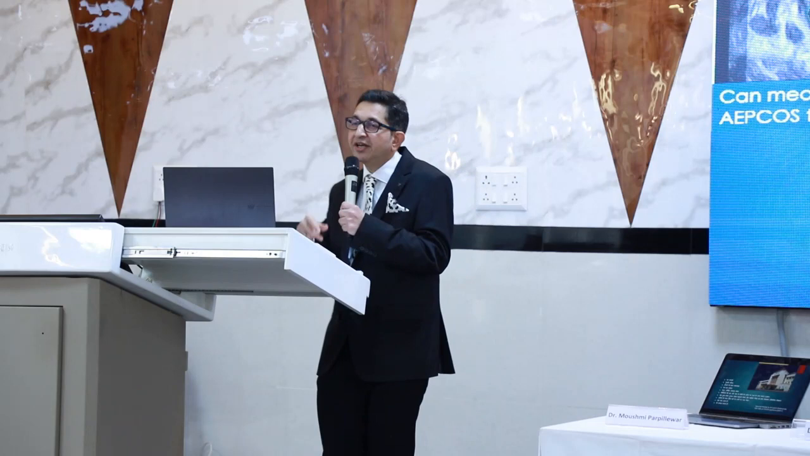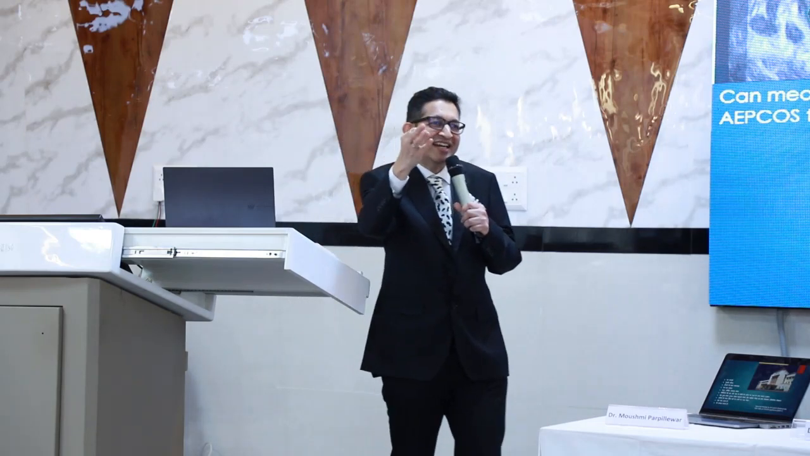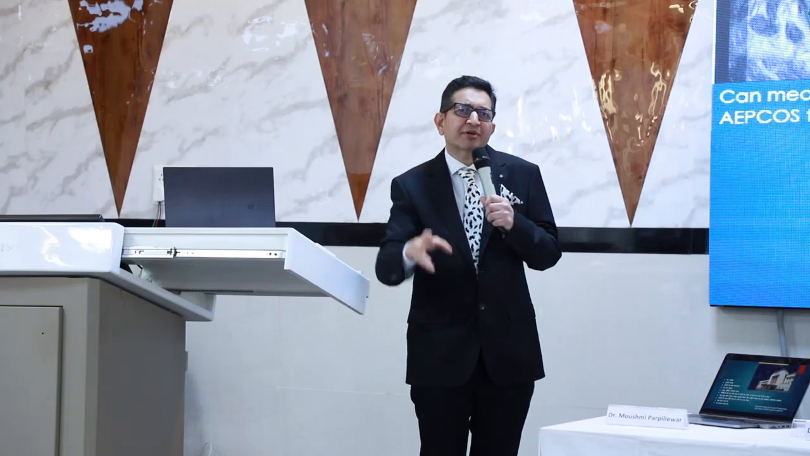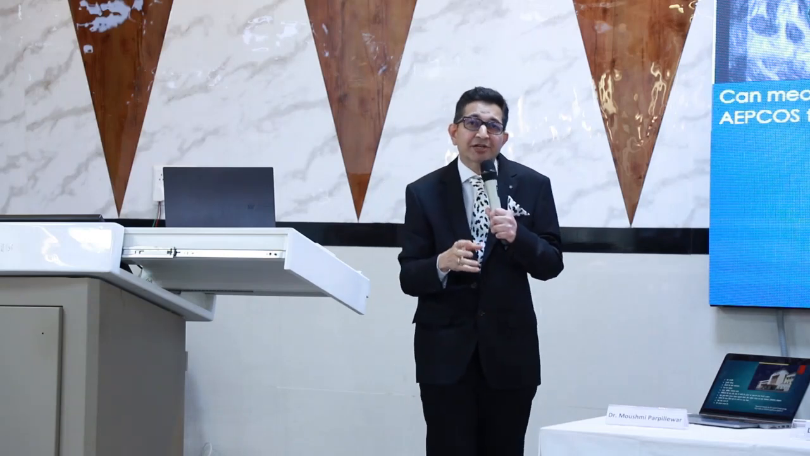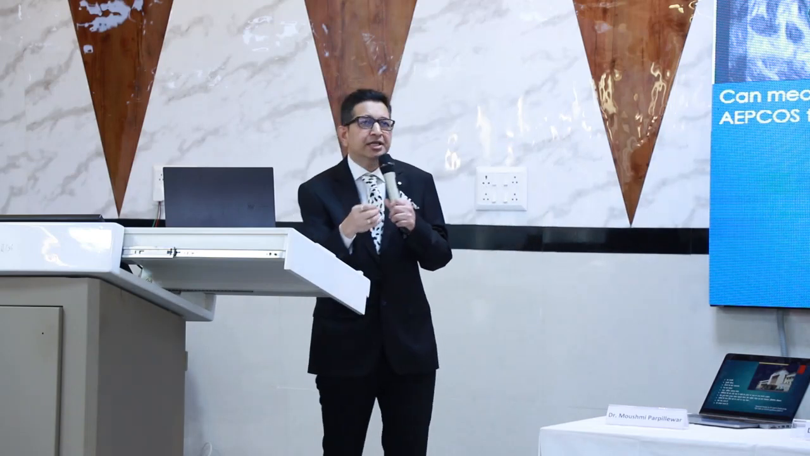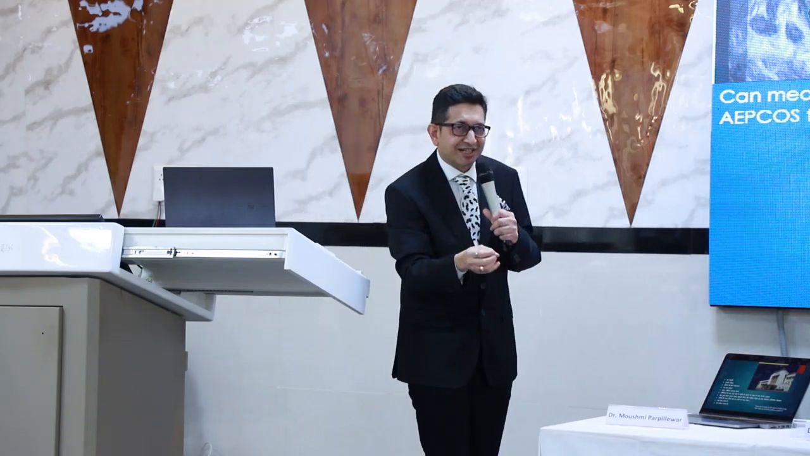We at Omega have 5 USG machines, and we have Voluson E6, Voluson E8 and Voluson S8. All these machines are wonderful machines, and they give you so many features and so many applications that you can very easily count the number of follicles.